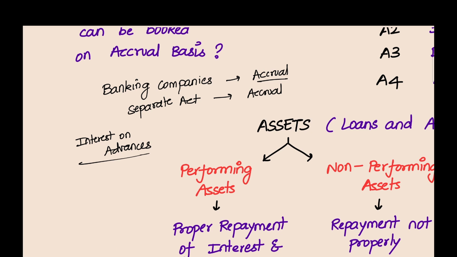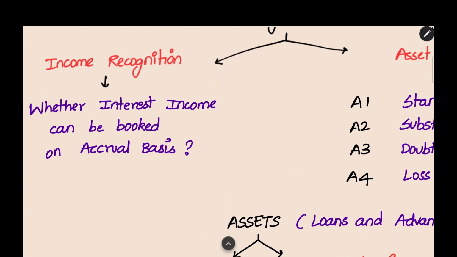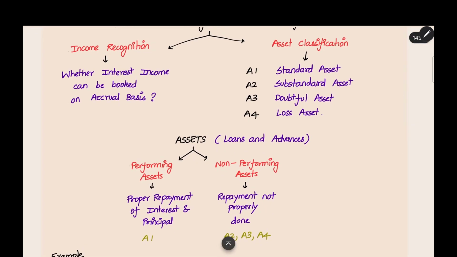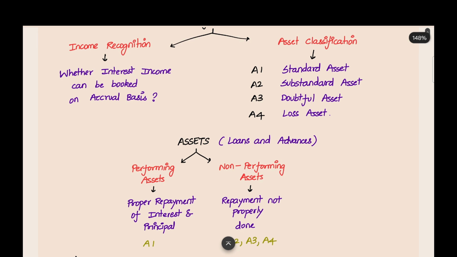And then asset classification. There are different types of classification for banking assets. Advances they will be classifying into NPA, substandard, doubtful asset, loss asset. That we will be seeing in detail. First thing is income recognition, whether interest income can be booked on accrual basis. For that we need to see the classification of the asset. For NPAs, we need not book on the accrual basis. We should book only on cash basis.